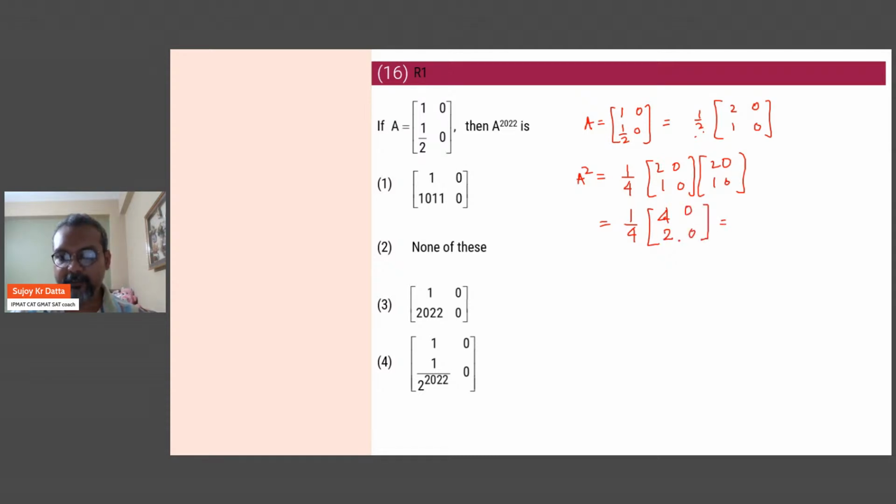Now if you look at this, this is actually the same as the original matrix A. Because I can take the half outside and multiply, right? And then 4 by 2 becomes 2, 2 by 2 becomes 1, and you will get exactly the same thing. So A squared is A, okay? So that means any power of A you take. Once A squared is A, then every time if you keep multiplying, you keep on getting A. So A to the power any number is just A only. So the answer would be option number 2 because none of these are basically A. So answer is option 2.